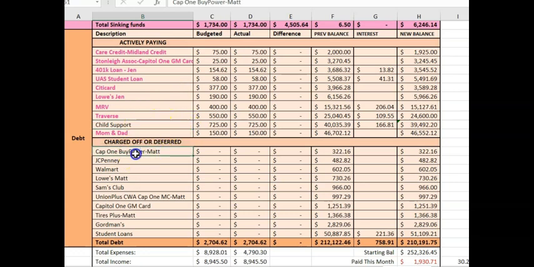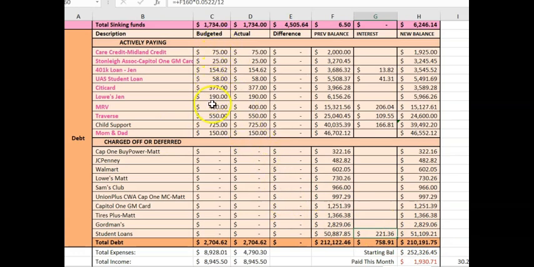But the rest of these have all been charged off here, except for the student loans, which are in deferment. And these will actually get moved up to actively paying by January 2020. I don't know if we'll be able to start in December, or if it'll be January. And we're going to start at least paying this interest that's accruing every month.